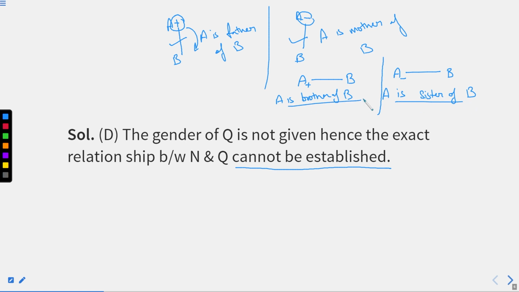These are the two things that we need to take care of. These are the symbols that we are using, and this is the horizontal or vertical line that we are using to show the generation change. I hope this thing is clear, right?